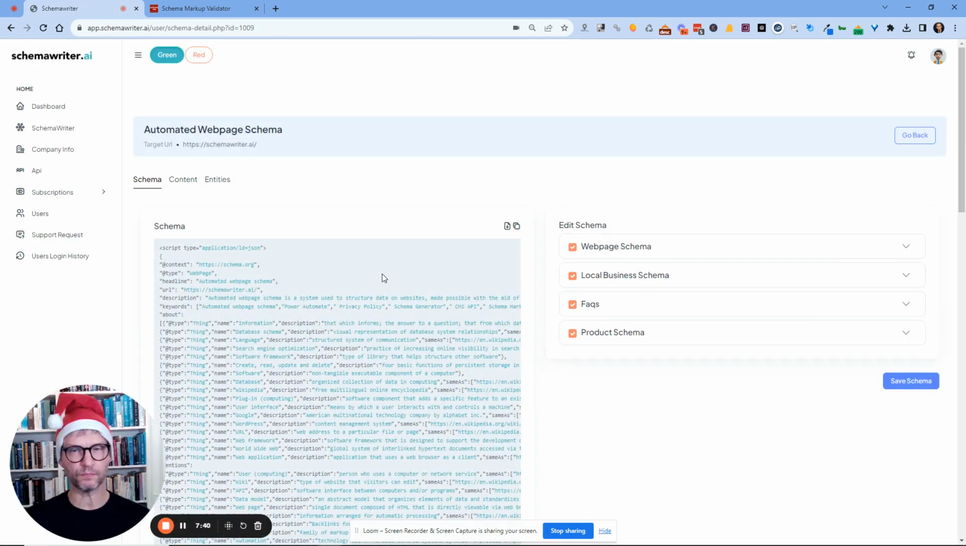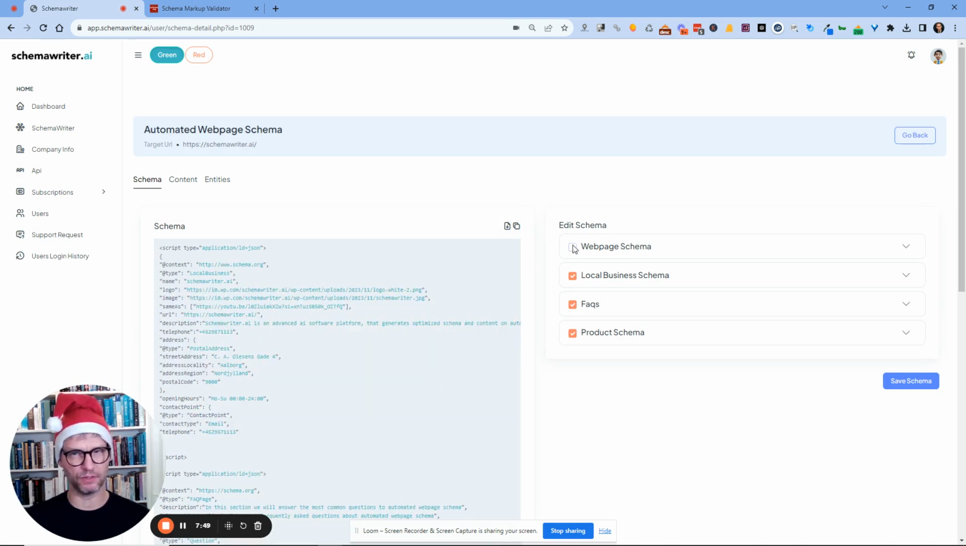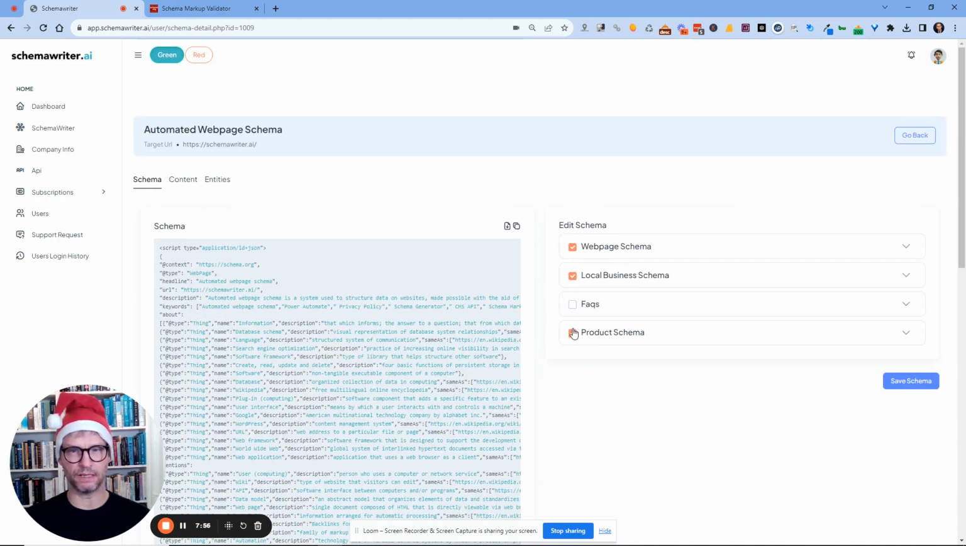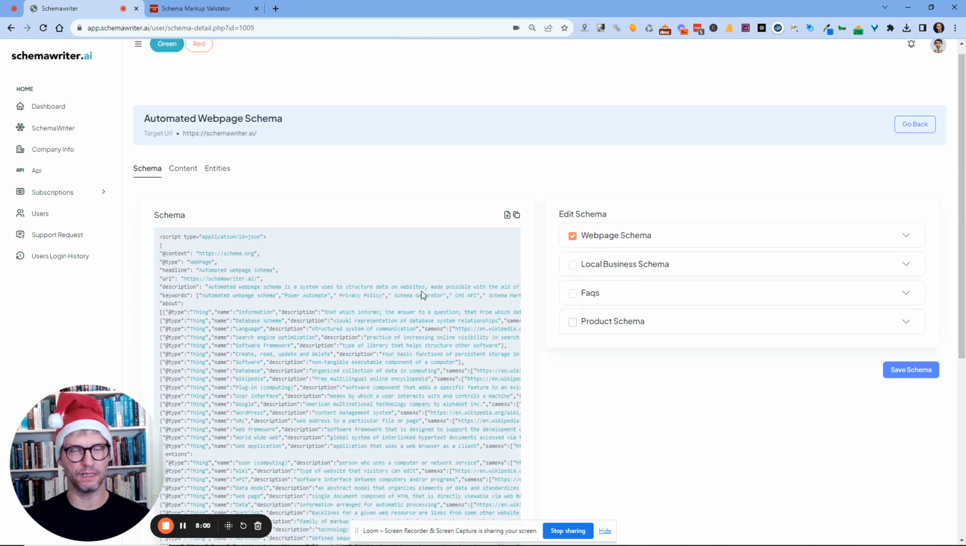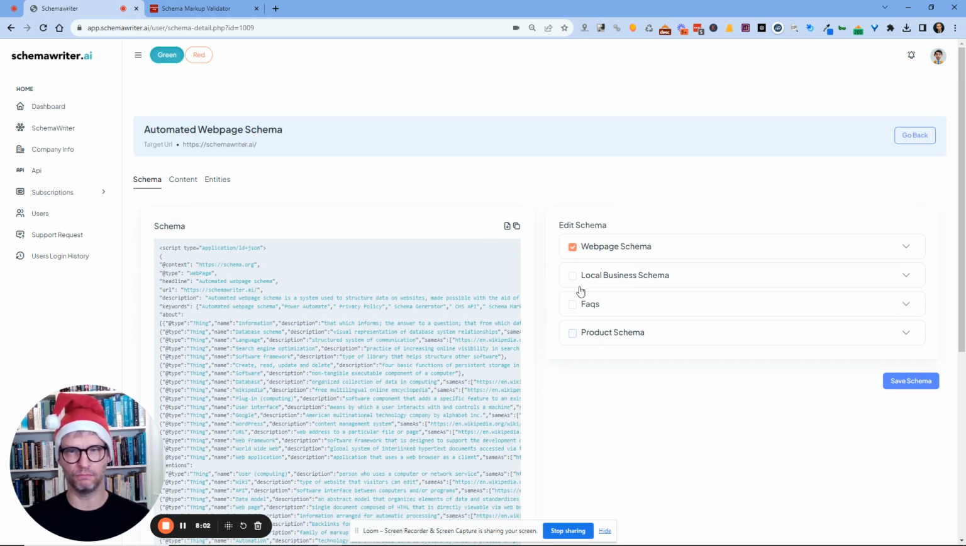So we implemented some usability improvements. You can now select over here: if you do not want web page schema included in the output, just remove it. I think it's a nice feature that we can now modify the output like this. If you don't want product, don't select it. If you do want FAQ schema, select it. It's updated dynamically.